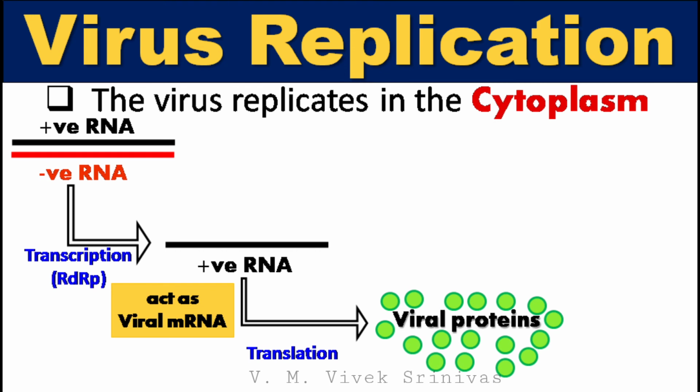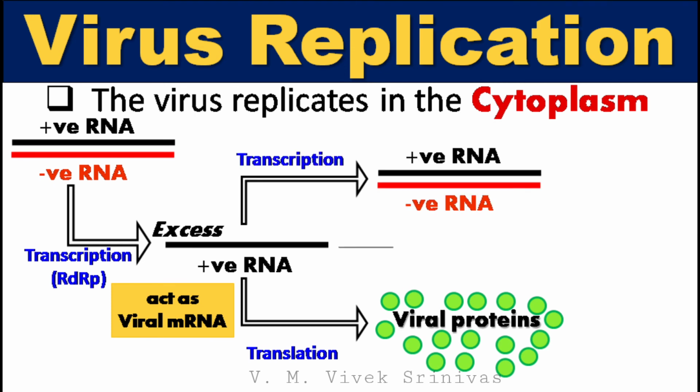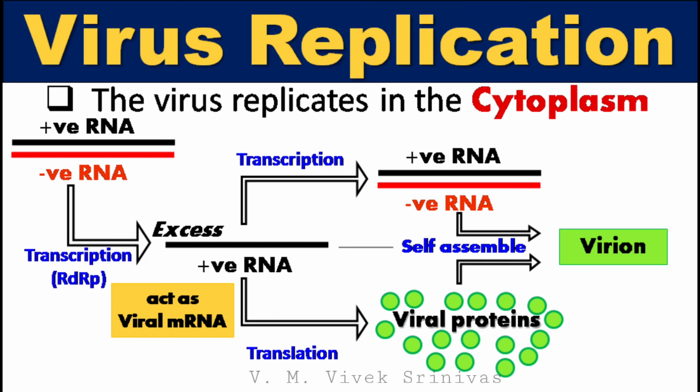These positive sense RNA are synthesized in excess. So, on the other side, these excess positive sense RNA act as template for negative sense strand synthesis. Later, these synthesized double-stranded viral RNA and the translated viral proteins self-assemble to form virion.